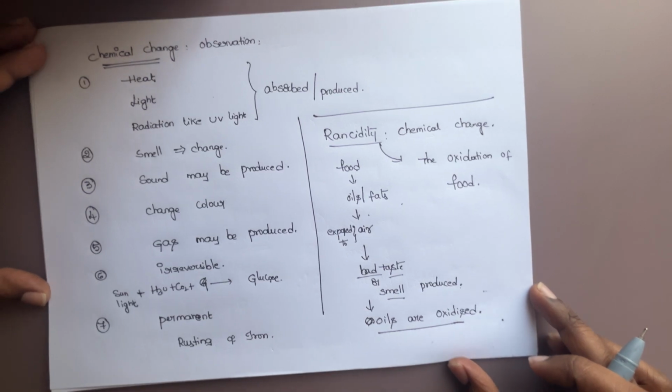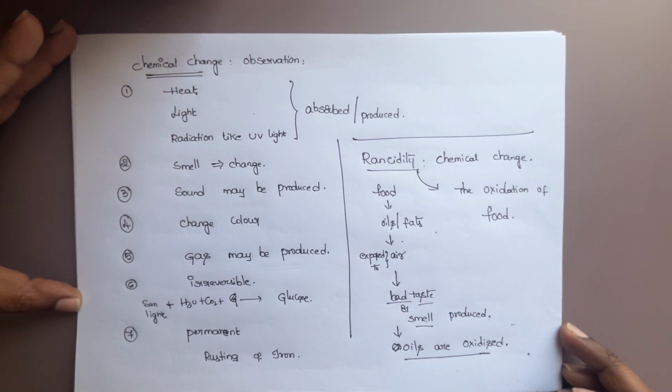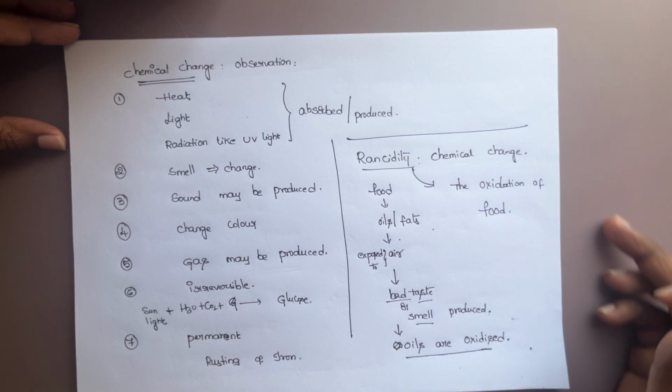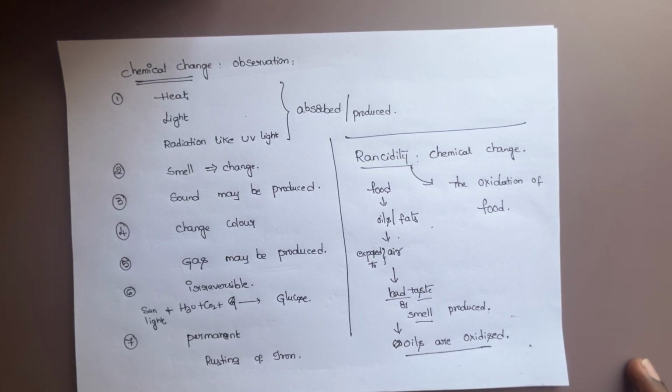So with this, the chapter of physical and chemical changes in 7th class is completed. In the next class, you will see the test yourself questions.